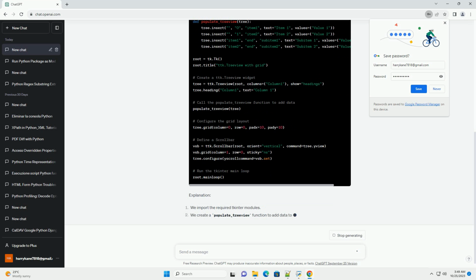Why ttk.Treeview doesn't work with Grid. The issue occurs because the ttk.Treeview widget relies on the Pack Geometry Manager by default. When you use Grid to place your widgets, ttk.Treeview does not automatically adjust to the Grid layout. To make it work with Grid, you need to take a different approach. Code example. Here's an example demonstrating how to use ttk.Treeview with Grid.